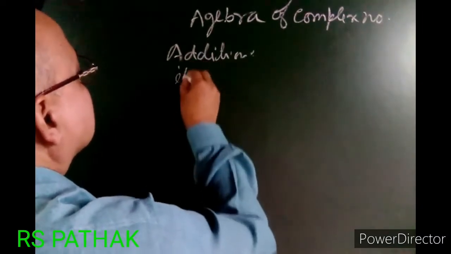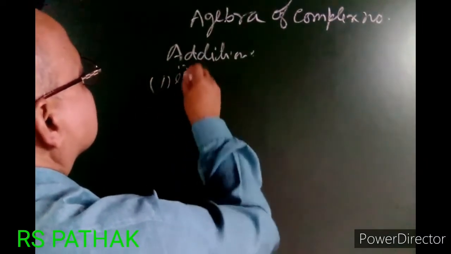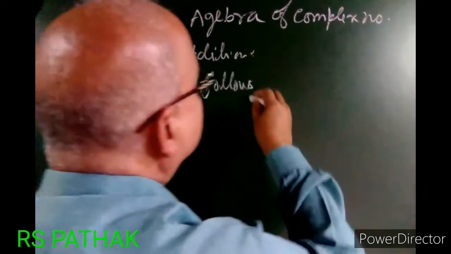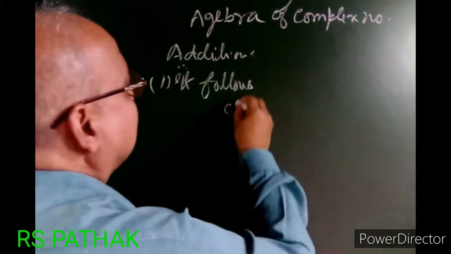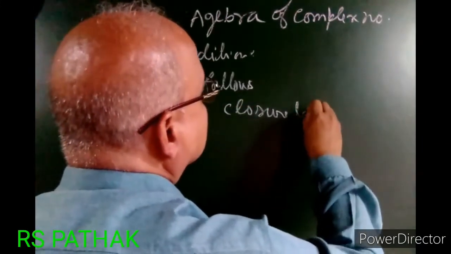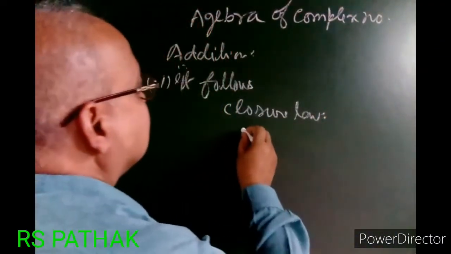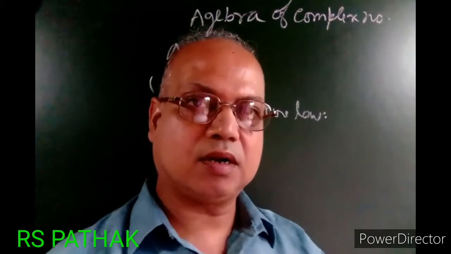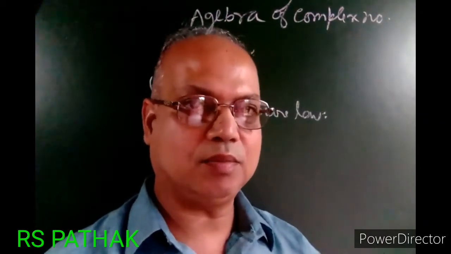It follows the closure law. Closure law means addition of two complex numbers will be a complex number.